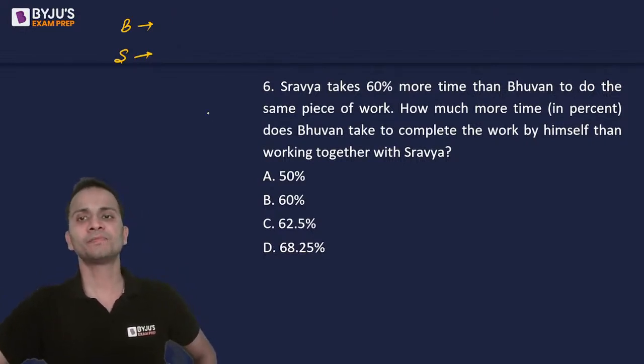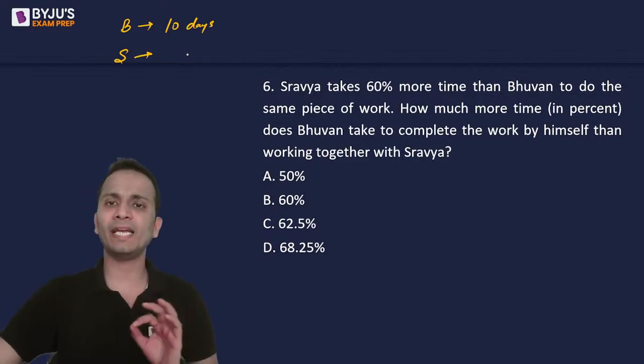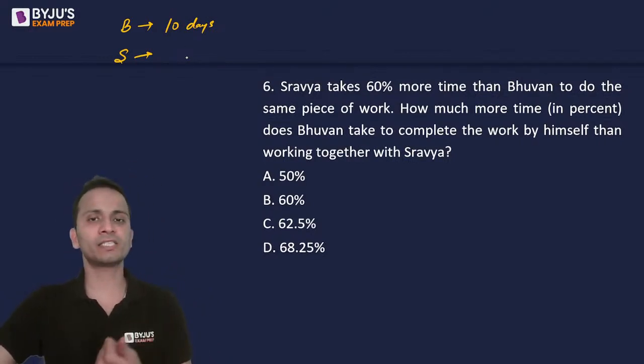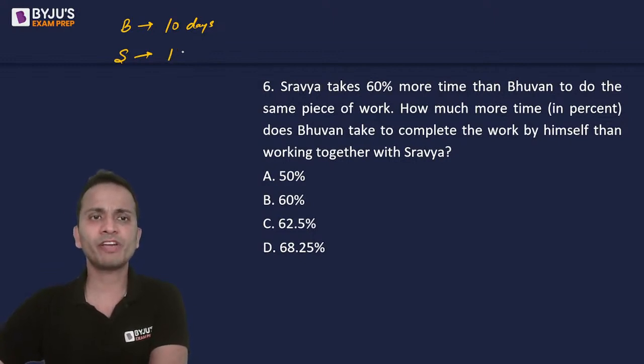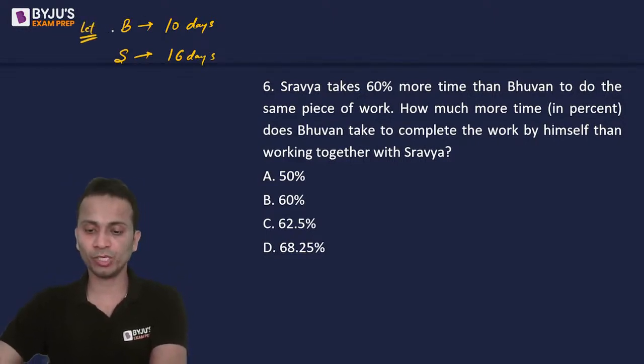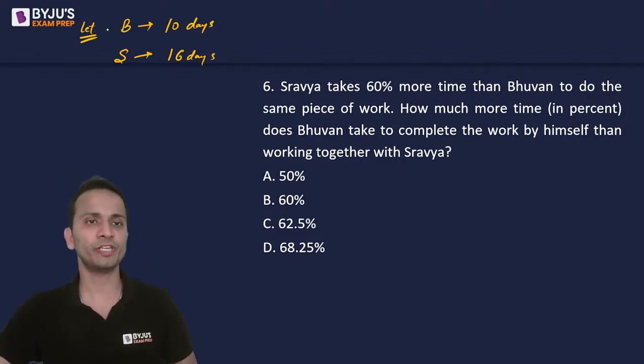चलिए start करते हैं. Now I'll start by assuming the number of days taken by Bhuvan to finish the work. Okay, let's say Bhuvan takes 10 days. Since it is given that Shravya takes 60% more time than Bhuvan, so Shravya in that case will take 16 days. Okay, so I've started with an assumption. So let Bhuvan take 10 days to finish the work. Then according to the question, Shravya will take 16 days to finish the work.